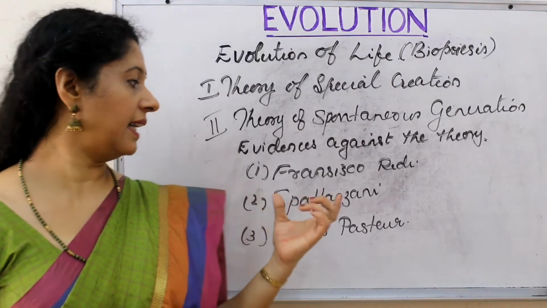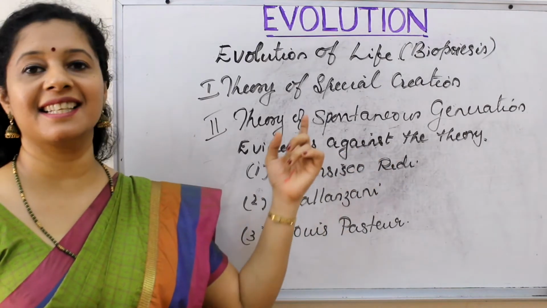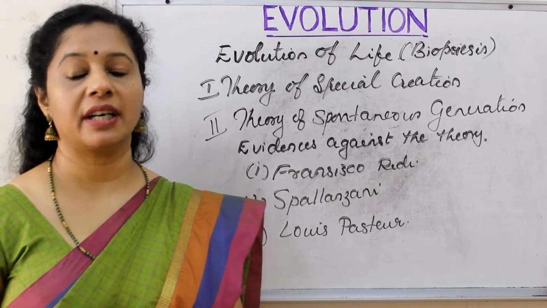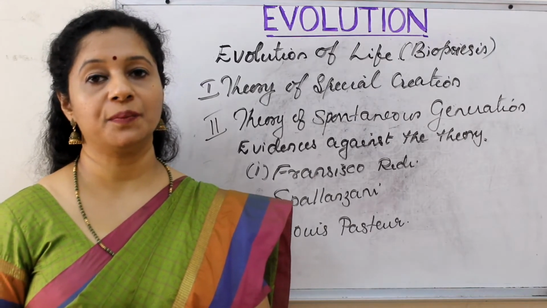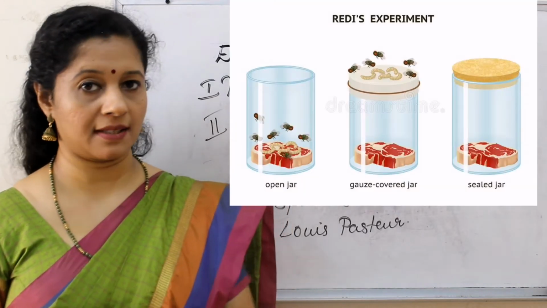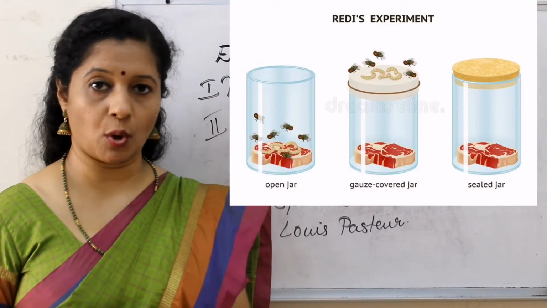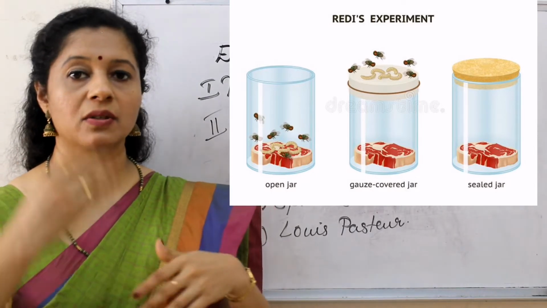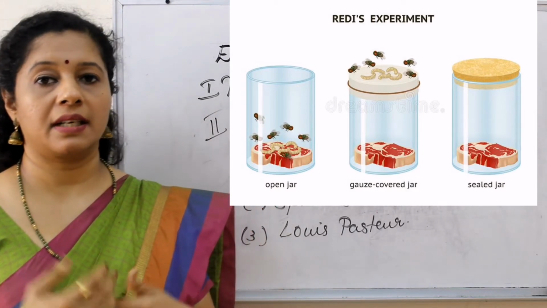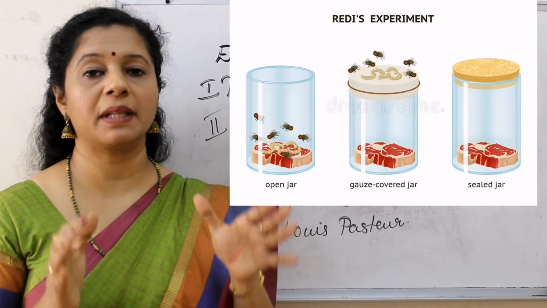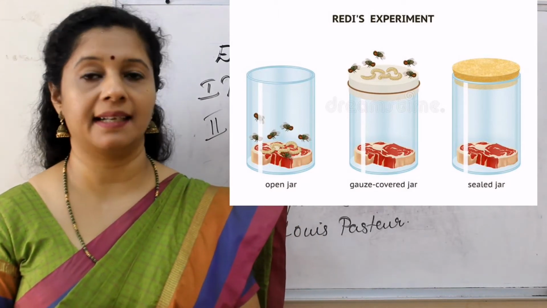Now let us see certain evidences scientists provided against the theory of spontaneous generation. The first one was Francisco Redi. What did he do? He took meat or fish and kept it in 3 different jars. The first jar he left open. The next jar he closed with a wire gauze or a muslin cloth so that the air could pass and the microbes could enter. And the third one he kept closed with parchment paper, completely sealed.